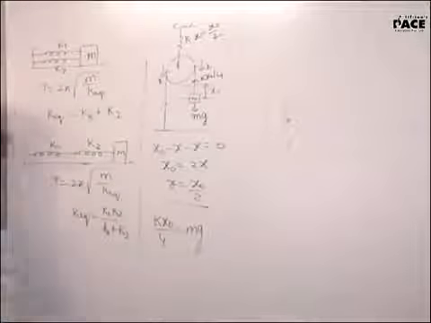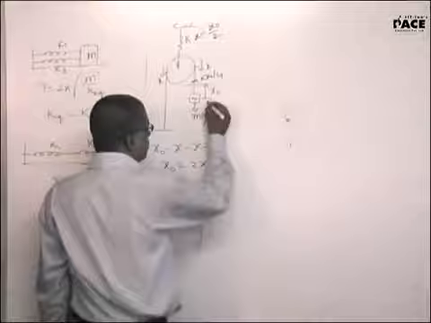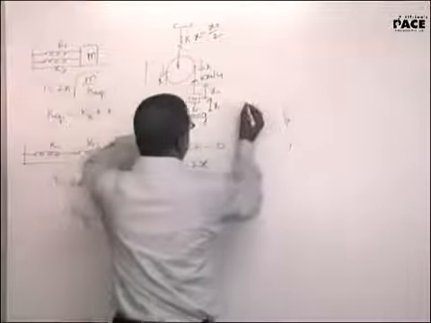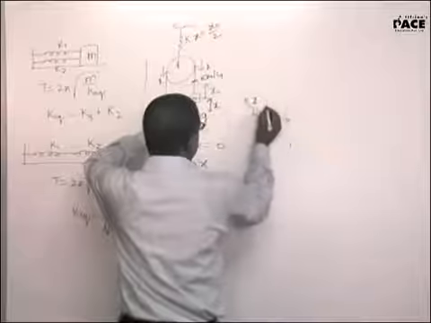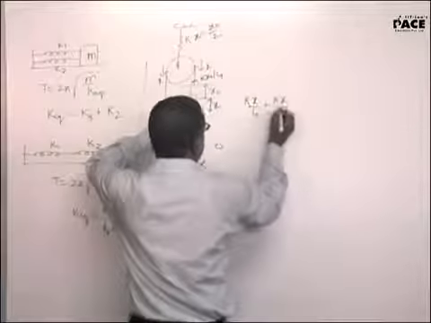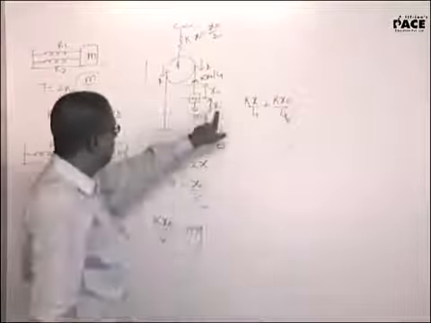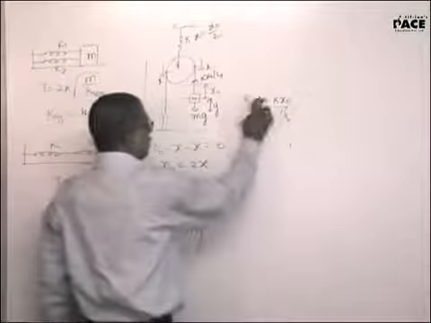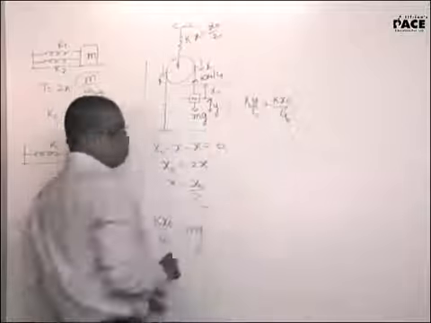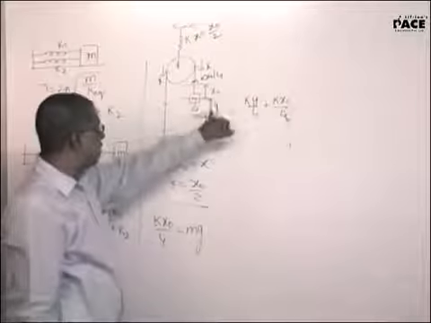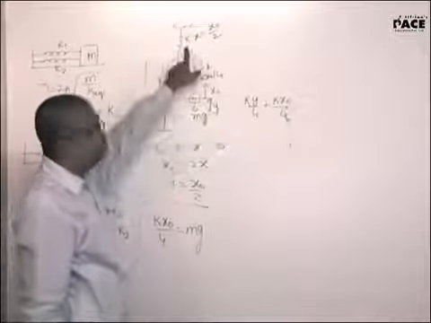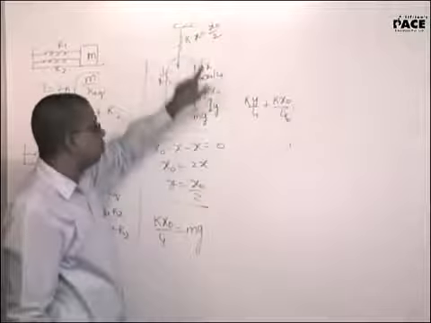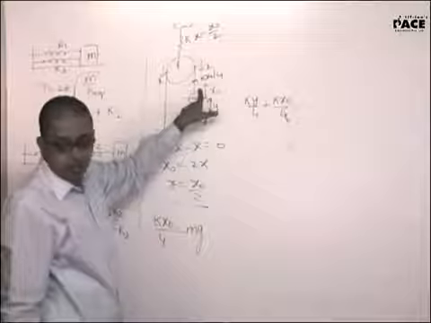Yes, sir. Now from the equilibrium position, if I displace it by a distance of x, the restoring force in the upward direction will be kx by 4 plus kx naught by 4, because history repeats. When I displace this by a distance of, say, call this y, because I already used x, now this will get displaced by y by 2. So restoring force developed here will be ky by 2. Here it will become ky by 4.